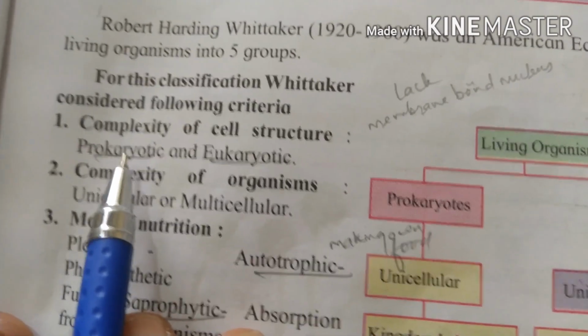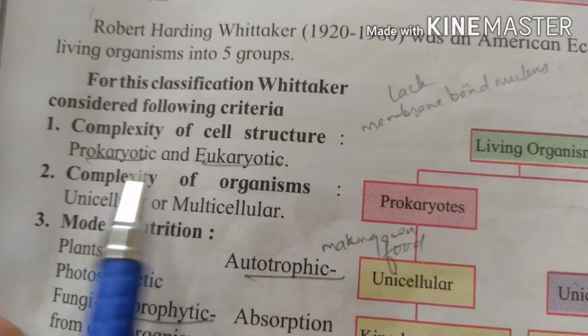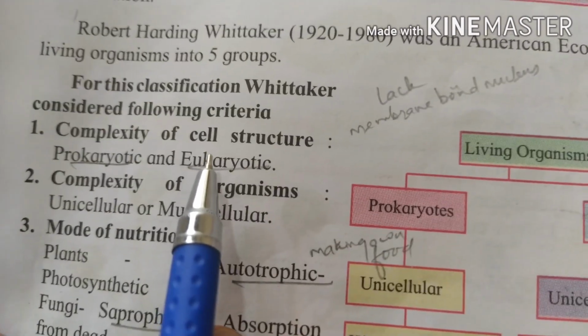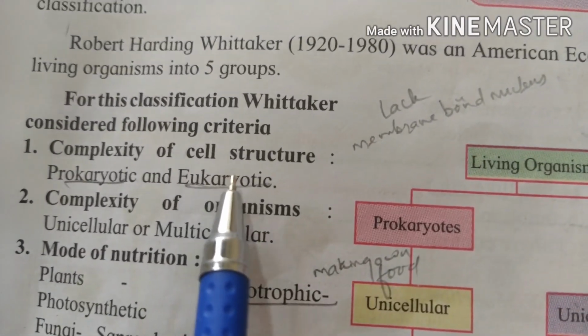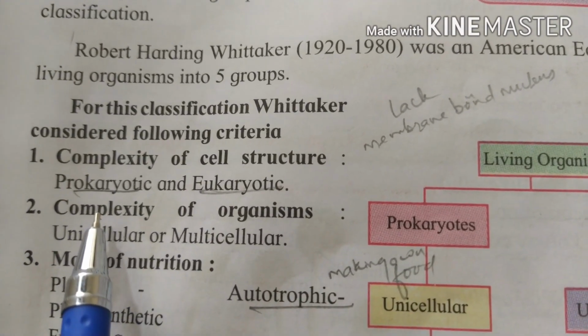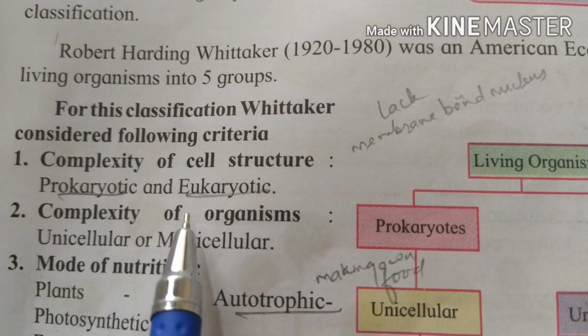First one is the complexity of cell structure. We have already studied cells before also. What is a cell? In that, two types of structures of the cell are there: prokaryotic and eukaryotic.